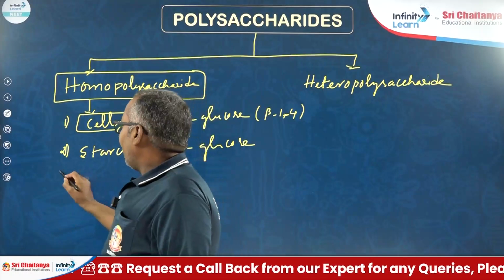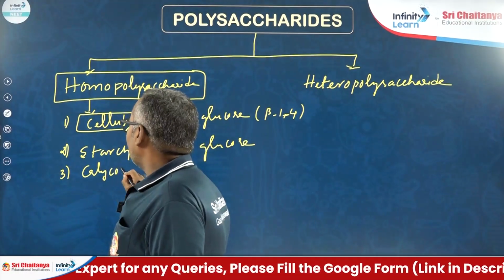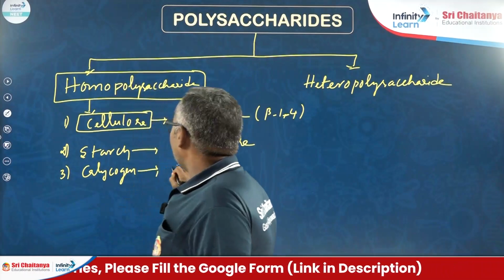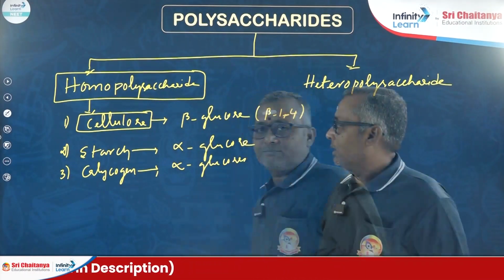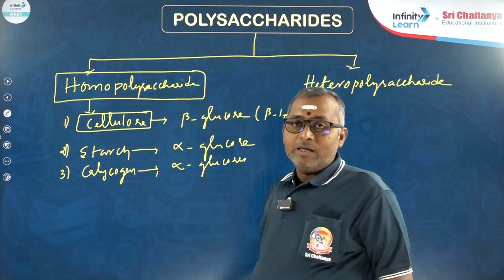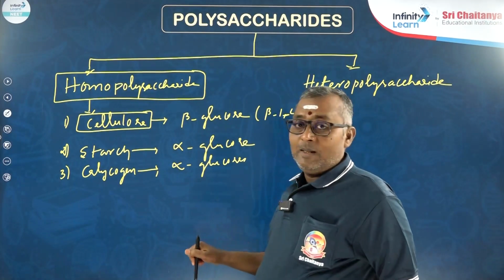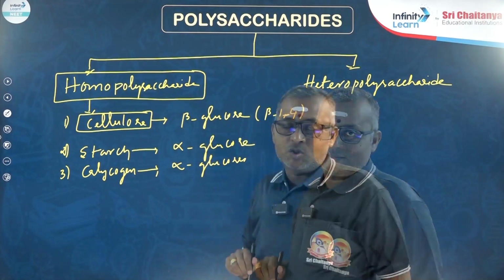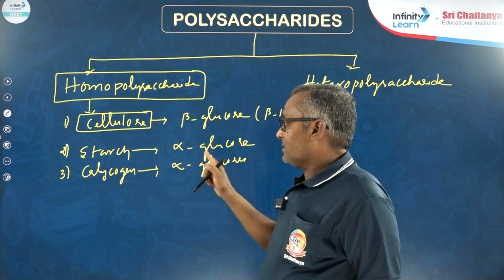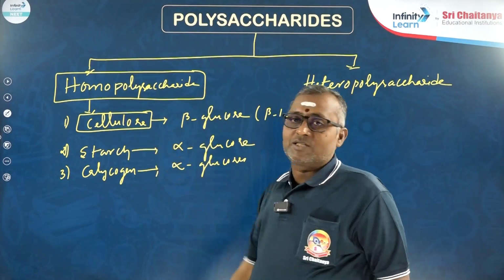Another variant of cellulose is glycogen. Glycogen is also made with alpha-D-glucoses. Glycogen is also a homopolysaccharide and it is storehouse of energy in animal cells. Storehouse of energy in animal cells is glycogen. Storehouse of energy in plant cells is starch.